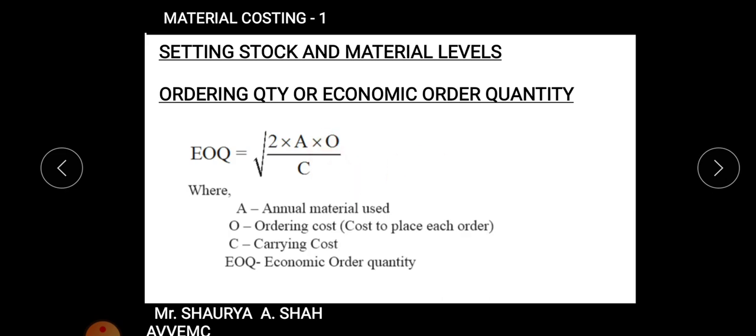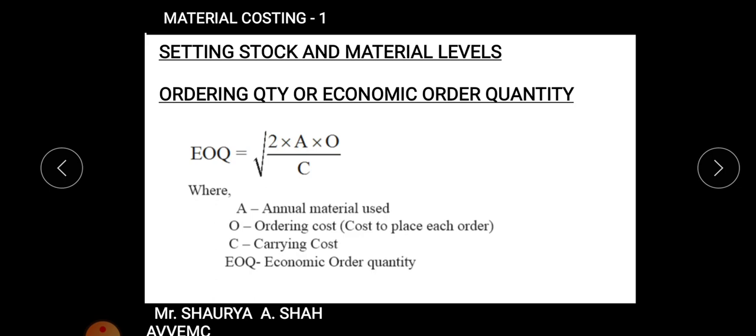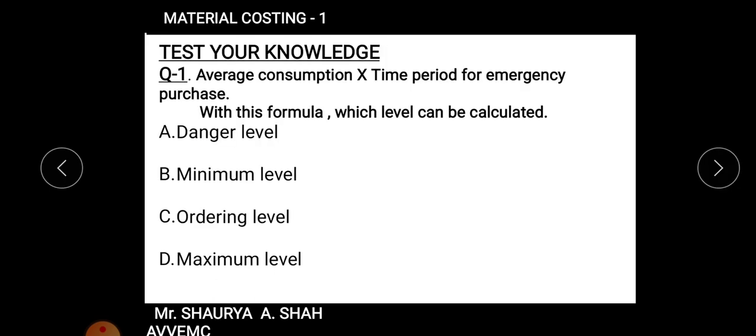If at all any price percentage is given, then I told you in the lectures also that the formula changes to under root 2AO upon CP, that is carrying cost into price. Hope it's clear to each and every student. Fine. So EOQ. So the entire chapter forms your formulas, that is related to your 6 formulas only. Is it clear? Fine.